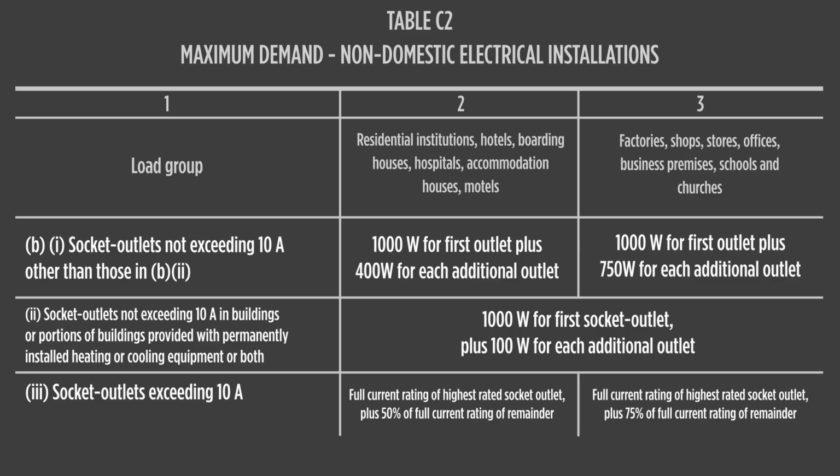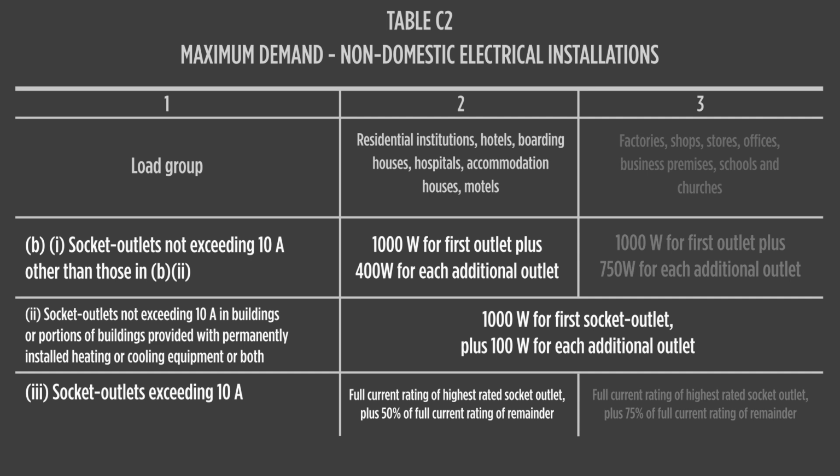When we arrive at load group B, loading allocation for 10 amp socket outlets will depend on where they are installed. Areas having heating or cooling equipment attract 1000 watts for the first outlet, then 100 watts for each additional outlet per phase. Where heating and cooling equipment is not included in the area, current allocation is 1000 watts for the first outlet, then 400 watts for each additional outlet per phase.